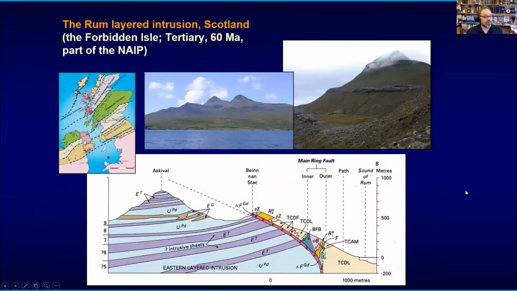And a few words about layered plutons. Now, it's quite a magnificent thing. There are these large plutons, like here, the Rum Pluton in northwest Scotland, and there we have layers of rocks, and these layers are repetitive. This is a cross-section through the layered pluton, going back to Emeleus et al., and Emeleus in his memoir. And here we see these layers of peridotite, olivine-rich rock, grading into feldspar-rich troctolite rock. And this is a repetitive sequence.